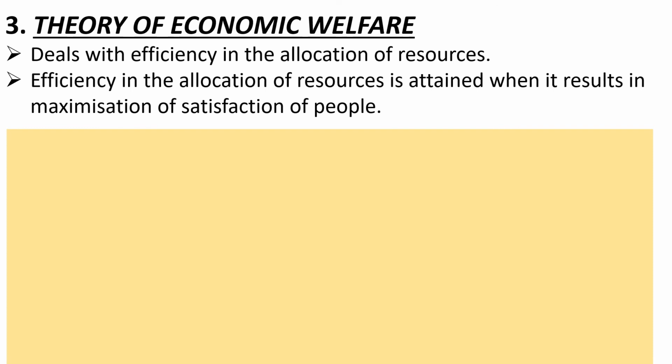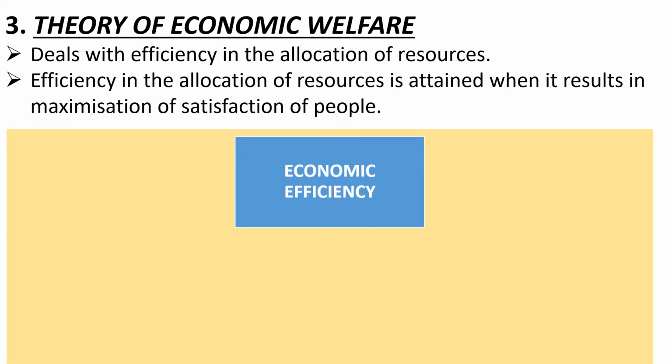Now we will see that theory of economic welfare is going to achieve with the three efficiencies, that is economic efficiency is divided into three parts.